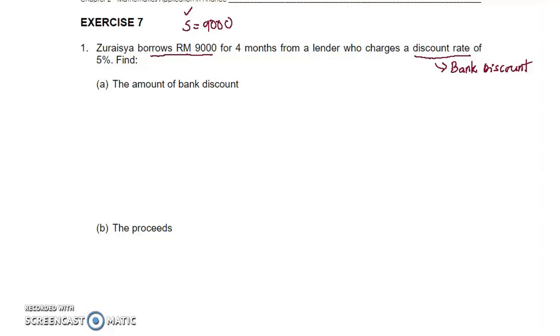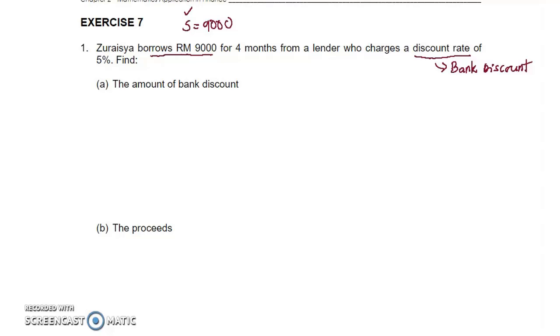We write it as S instead of P. In bank discount, don't write how much we borrow as P. You write it as value S, maturity value, because that is the amount that we pay.